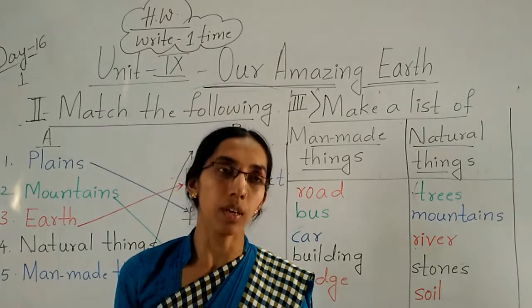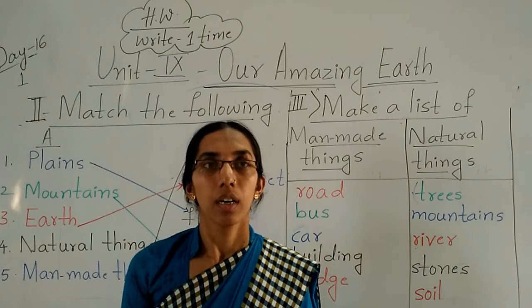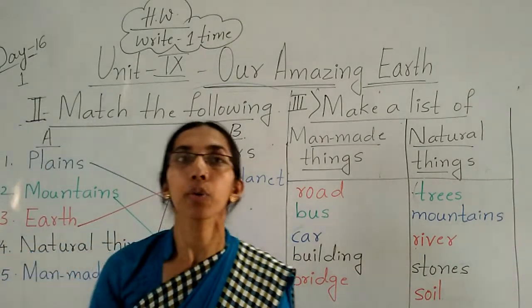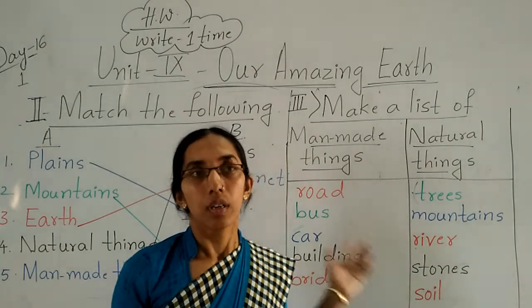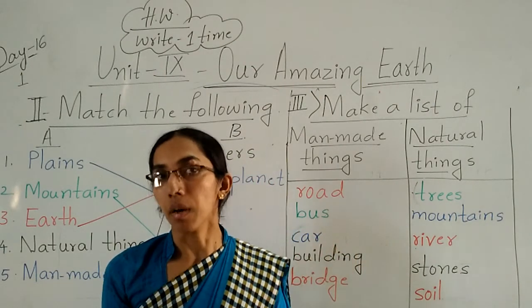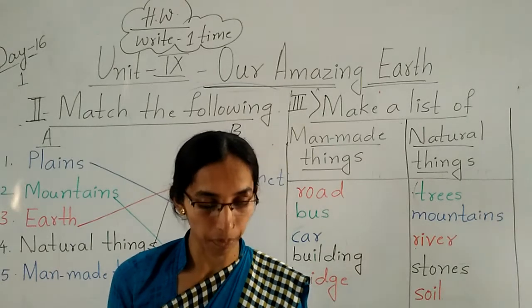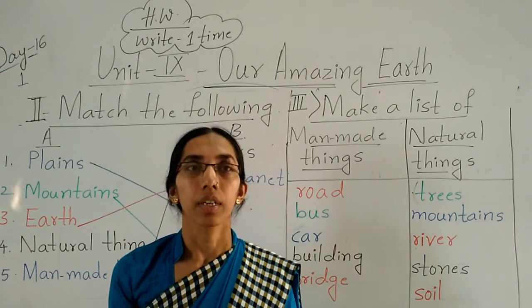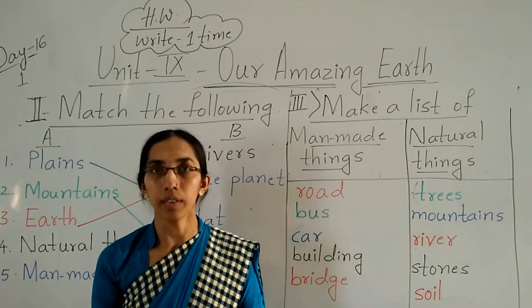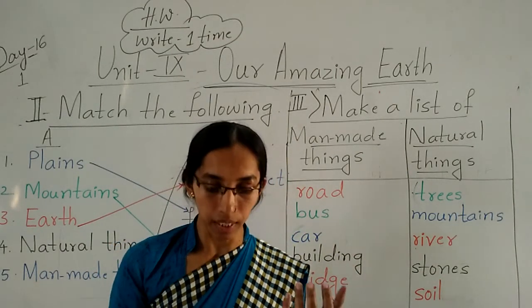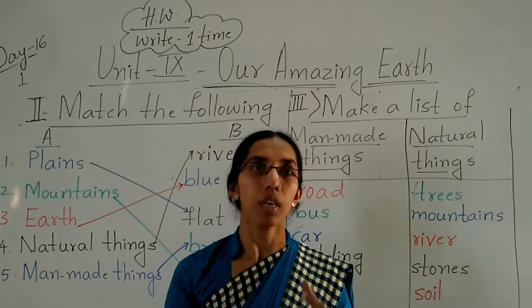So here children, one activity they had given. Listen, to complete this classwork, I will give you 2 days time. Take 2 days time, complete all these things and then send me in the app. The activity here: take mud, take soil, and make any plain things.